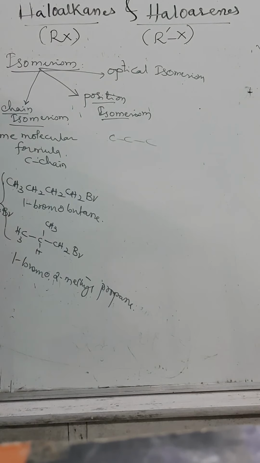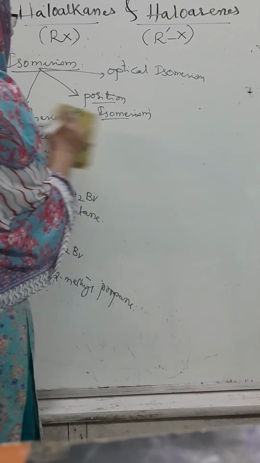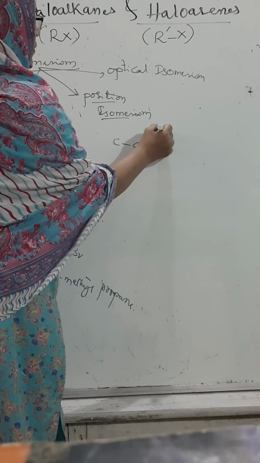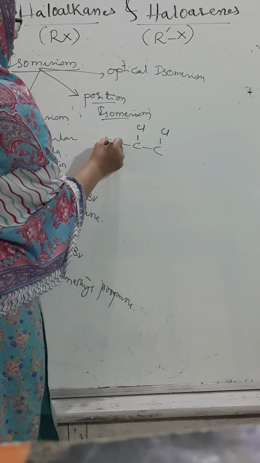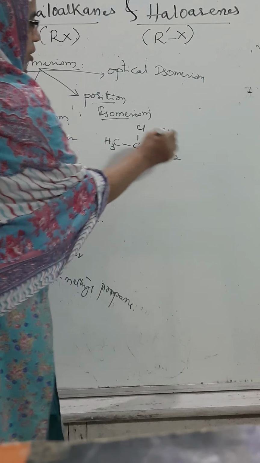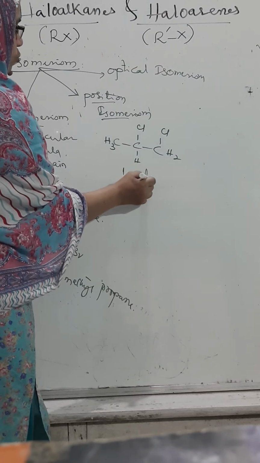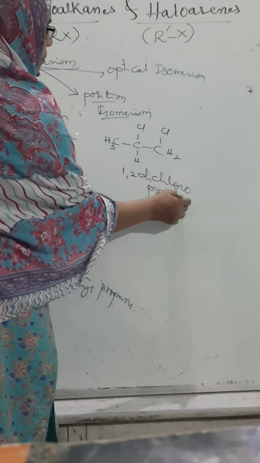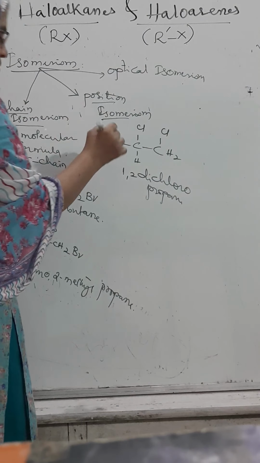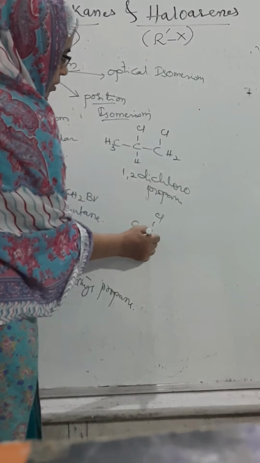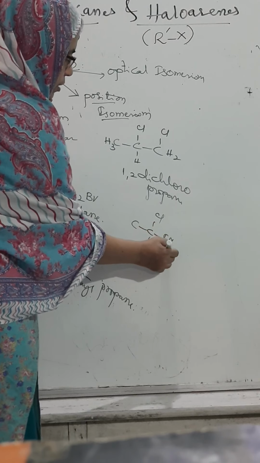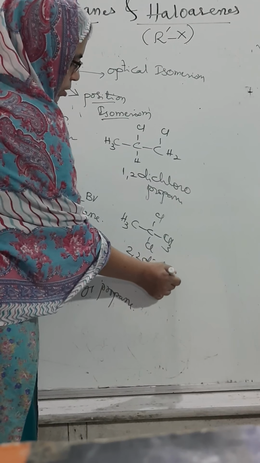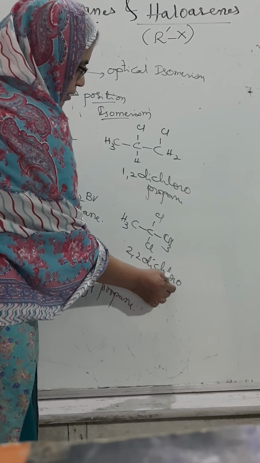Two halide groups are there, three carbon atoms are there. This is Cl, this is Cl, CH3 CH CH2. It is called 1,2-dichloropropane. This is vicinal. I can write this as geminal also: Cl, Cl, CH3 and CH3. How to call it? 2,2-dichloropropane.